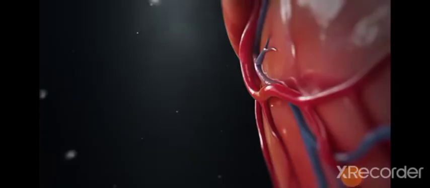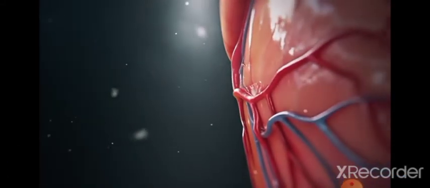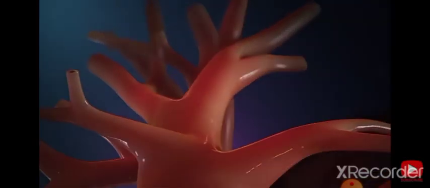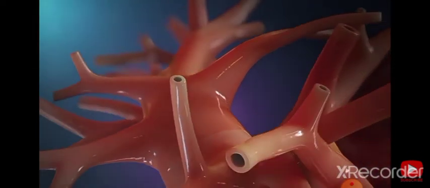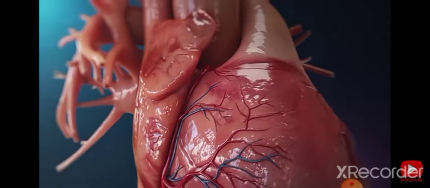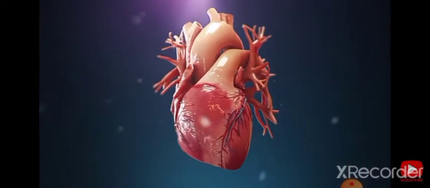Here you can observe the animation of the heart, how exactly it is working, how the pumping is going on overall. See, you can observe here red colors are arteries and blue colors are veins, and these all are the connections. Upper side and lower side parts are given. You can observe here, this is the animation part for the same. See, this is the pumping.